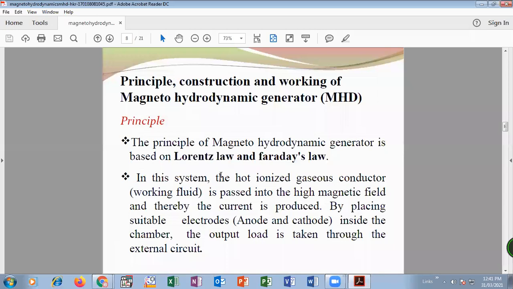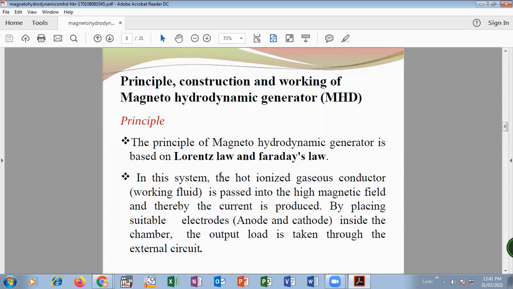Then the principle, construction and working of magnetohydrodynamics. The principle of the magnetohydrodynamic generator, which we have already seen, is based on the Lorentz law. Also, it is based on Faraday's law of electromagnetic induction. So in this system, the hot ionized gaseous conductor is the working fluid.